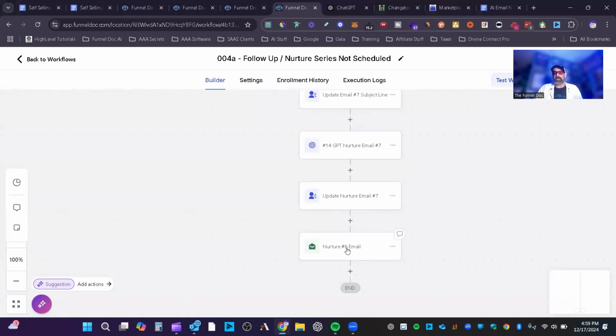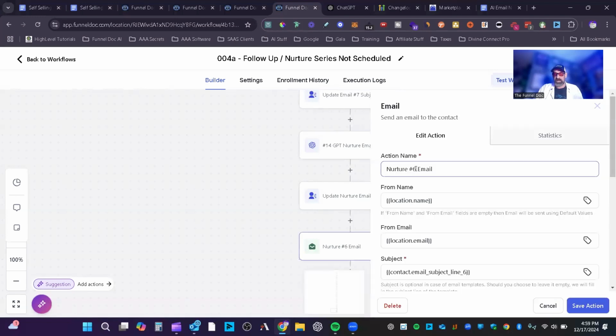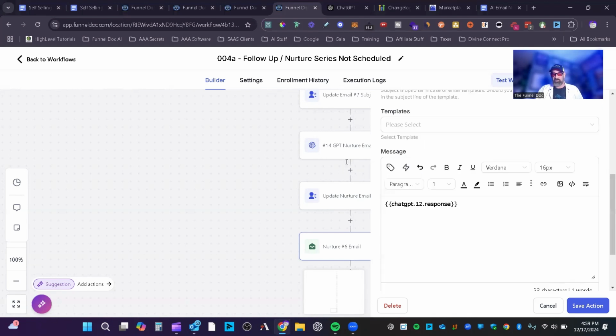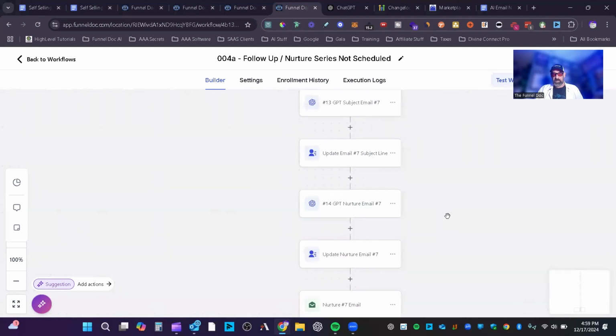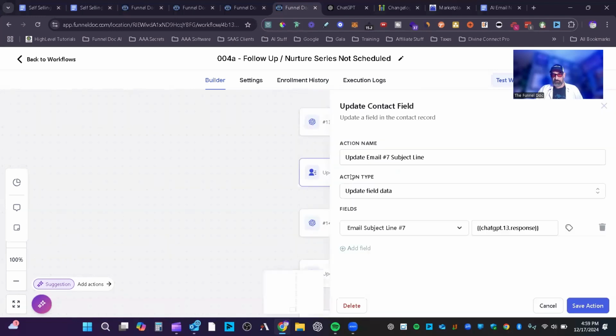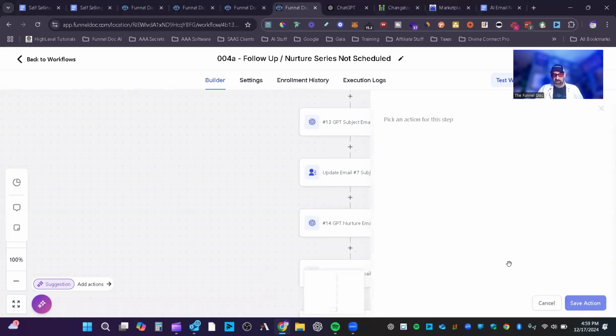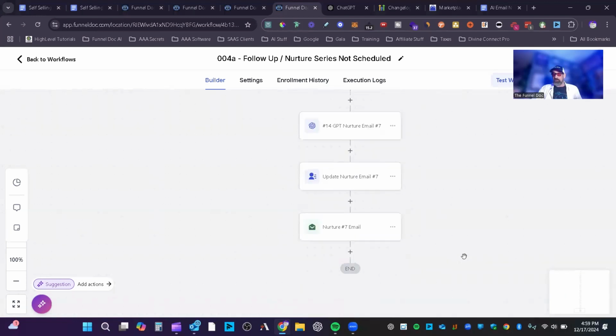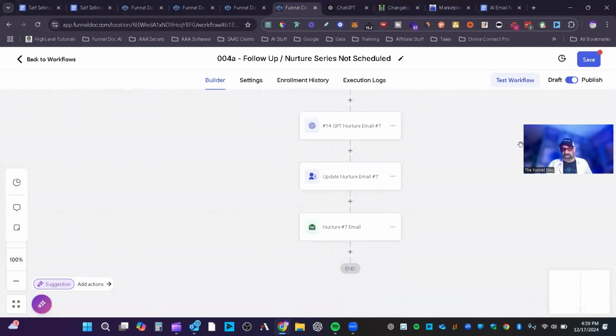Last one. And that's why I always like doing this, because if you update the number here, you know that it's updated too. So then here again, you've got your subject line. You're going to come in here and hit 7. And then what GPT was it? 14. So I don't even need to search. I could if I wanted to, but I'm not going to. I know that it's 14. So there you go. And that's it. That's literally now it's ready to go. All you do now is you save it.